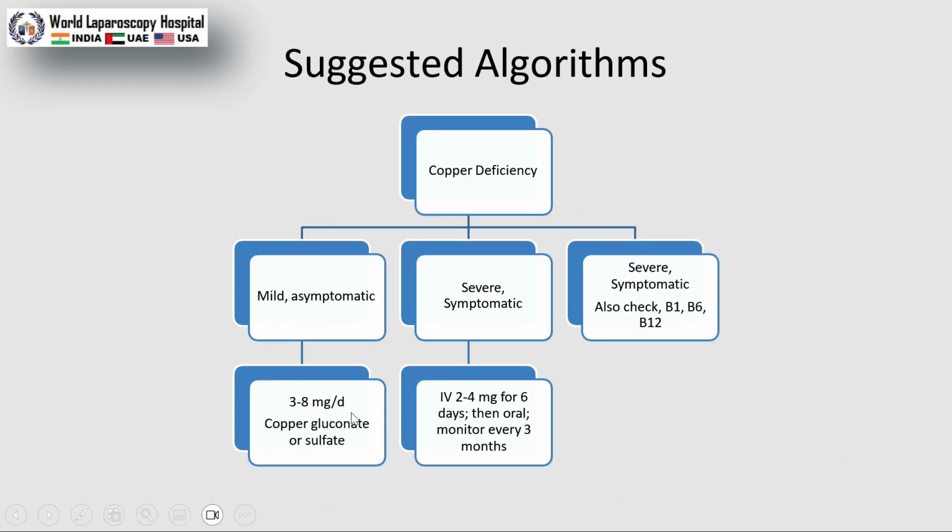Three to 8 mg per day of copper gluconate or sulfate is recommended. In severe symptomatic copper deficiency, we have to give IV 2 to 4 mg for 6 days, then oral, and monitor every 3 months.